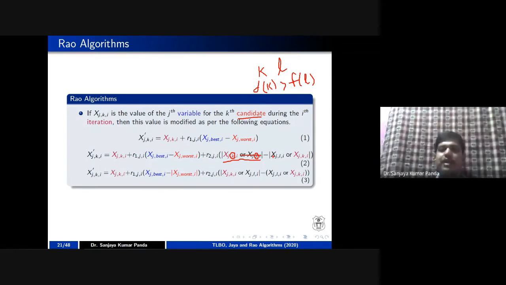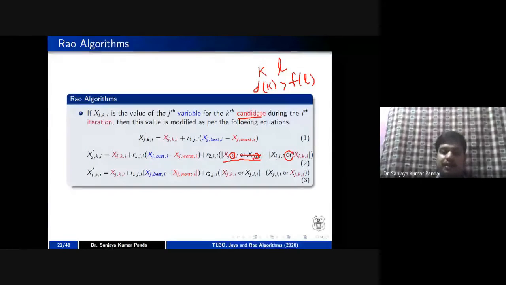In the second part, I have to take the L part. Means the good fitness will be taken here. Always the good fitness will be taken here, and the worst fitness will be taken in this part. That's why I have written "or". You can take x_jki or you can take x_jli, right? If the fitness of K is greater than that of L, in the first case you have to take K. In the second case you have to take L.